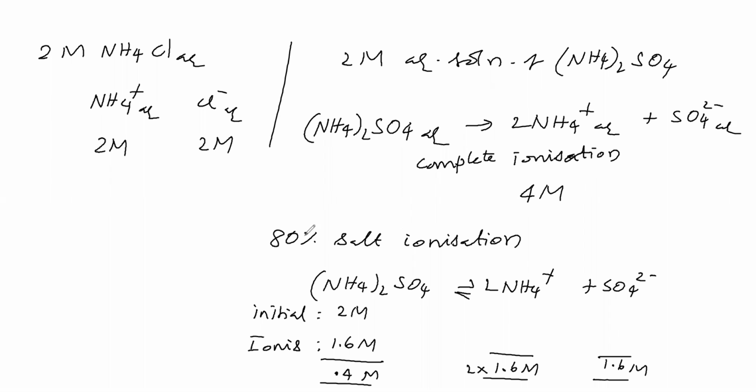If the salt undergoes 80% ionization, take the ammonium concentration as 2 into 1.6 molar. In the same manner for the anion, here sulfate can undergo hydrolysis. Therefore take the sulfate concentration as 1.6 molar in that case, or 2 molar if it undergoes complete ionization. So the initial concentration of cation and anion depends on the question only. Now we will go for the salt in which